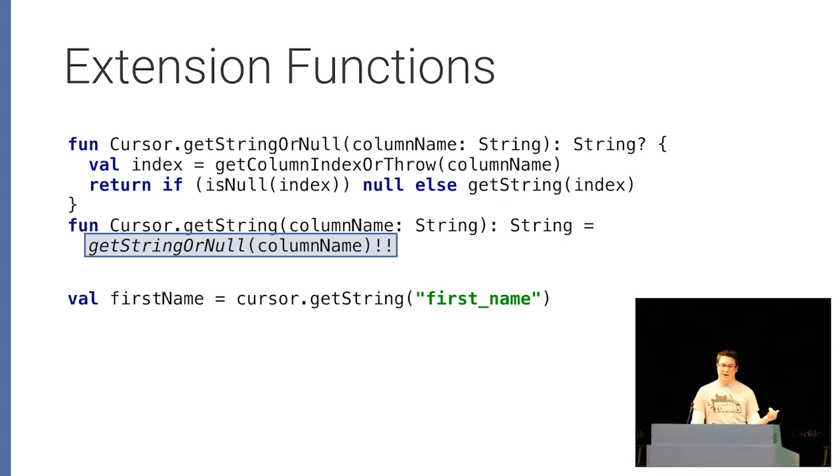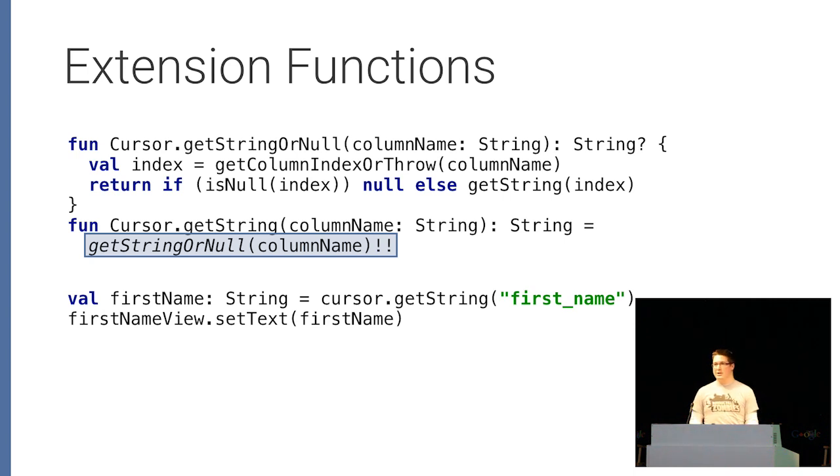So if it is null at runtime, it'll throw an exception. But it tells the type system that you are accepting the responsibility of the fact that you think it will never be null. And so now our variable is just a normal string, and we could just call our setText method, which only accepted a string, without an if check. So killing hundreds of bugs with nullability problems and null pointer exceptions in the type system.